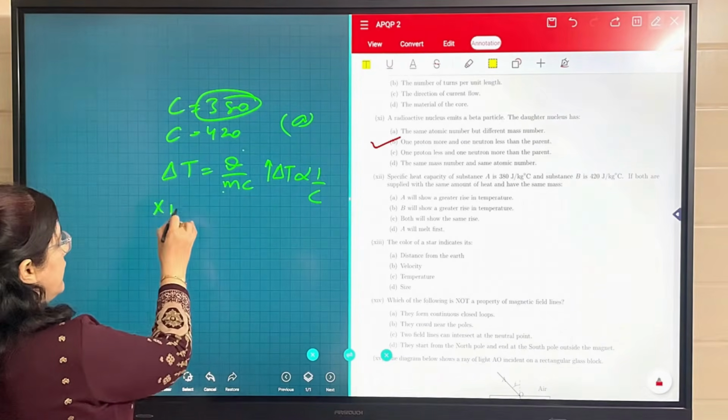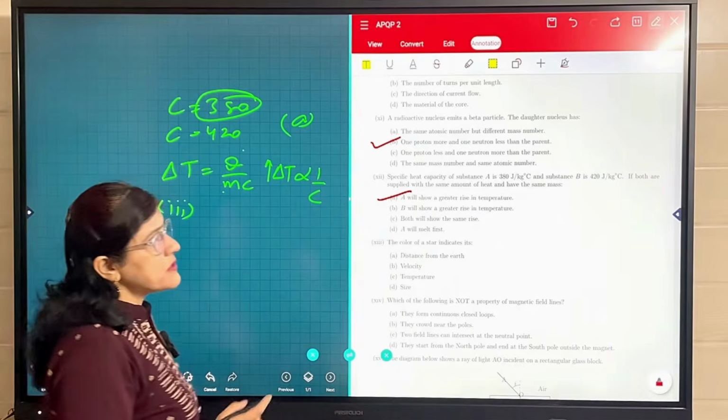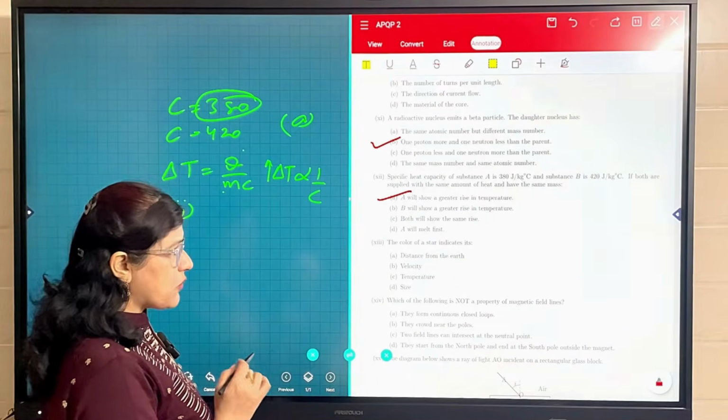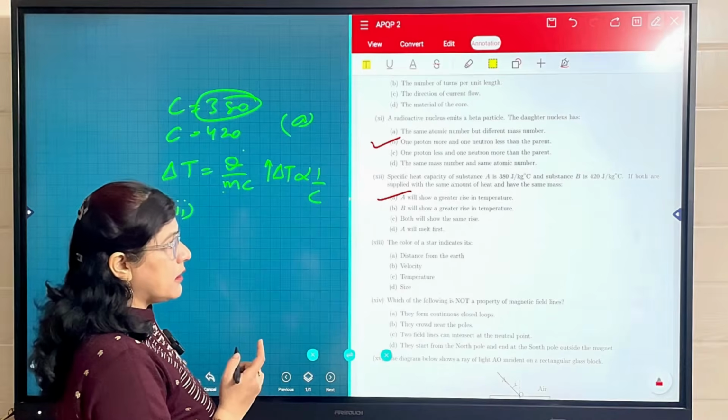Now the 13th part. Color of a star indicates its distance from the earth, velocity, temperature.